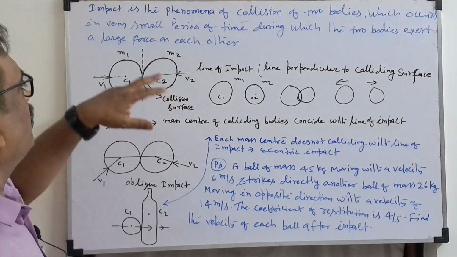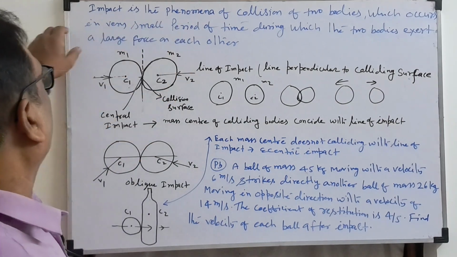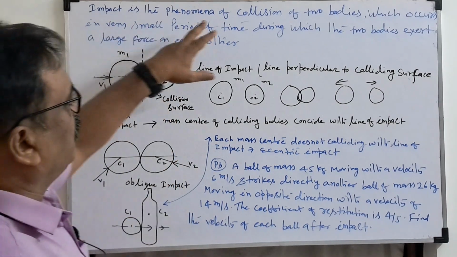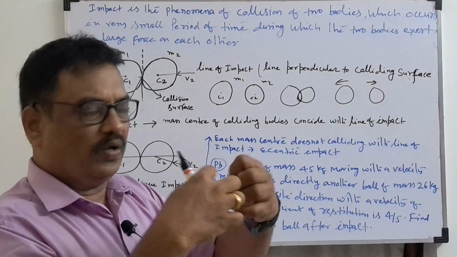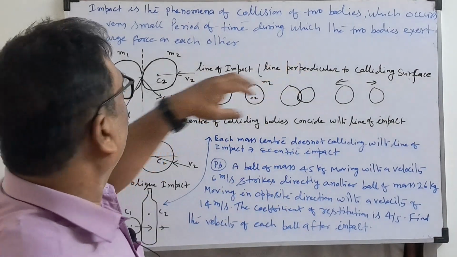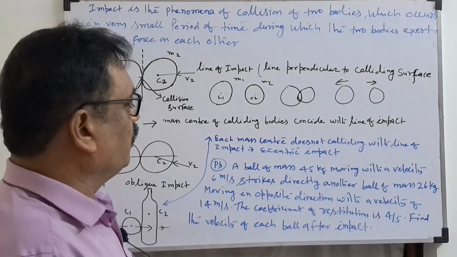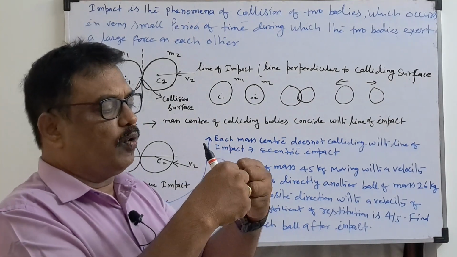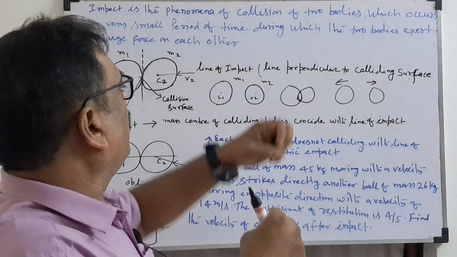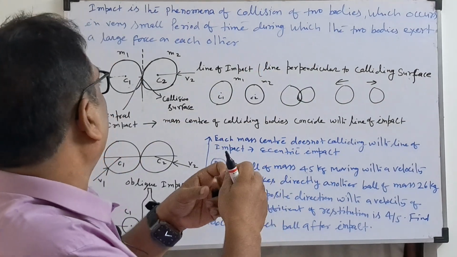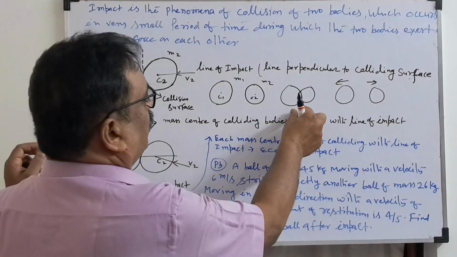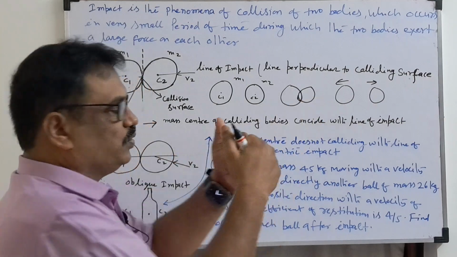So what is the impact? This is the definition: impact is the phenomenon of collision. Collision means both will collide together, two bodies, which occurs in a very small period of time. Once they collide, during that very small interval of time, the two bodies exert a large force, and both impressions will take place.